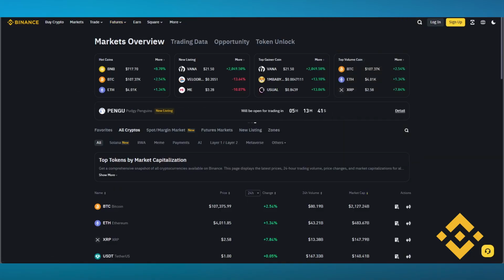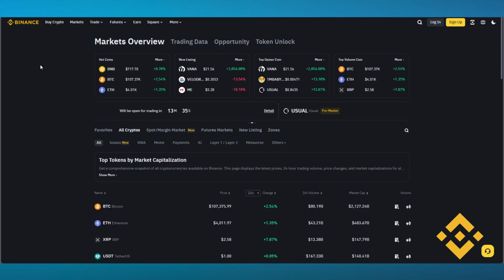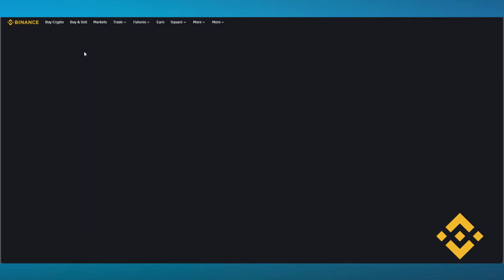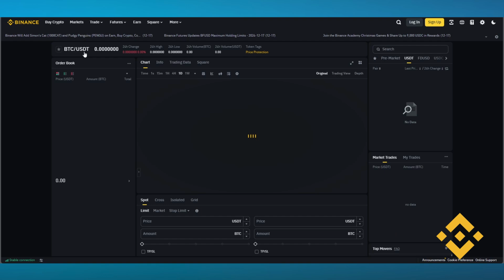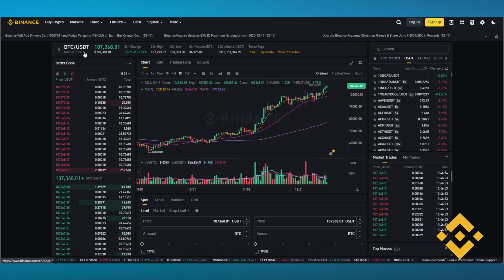But let's not keep Binance out of the way. Let's talk about the reasons you should choose Binance over Trust Wallet. First of all, Binance has advanced analytical tools. Just by going over here into my spot trading section, you can see how detailed the trading in this actually is. Advanced analytical tool indeed. It also has a mobile version with trading options as good as the desktop version. The mobile version can also receive decentralized apps for itself, which is pretty cool.